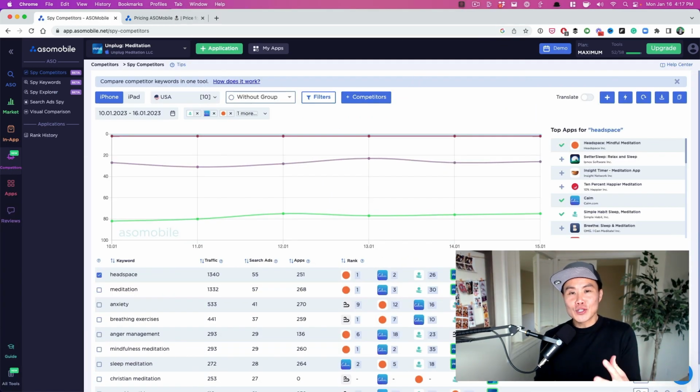Now, the last tool I want to show you is still under this competitors tab, but spy competitors. Now, this is really good.